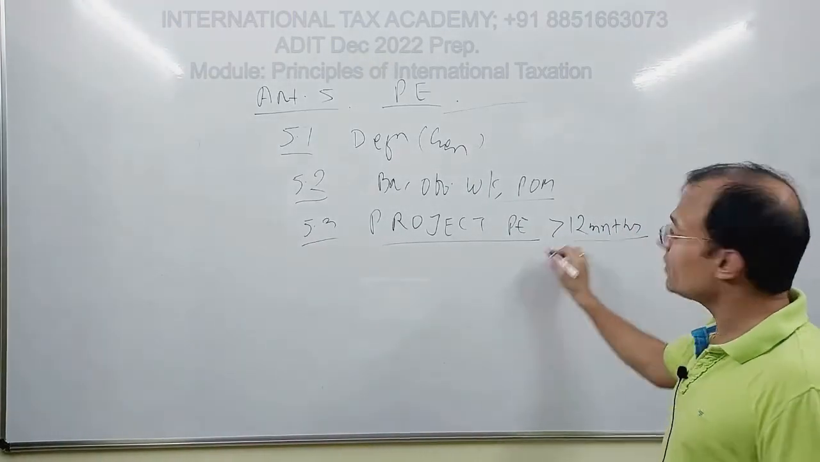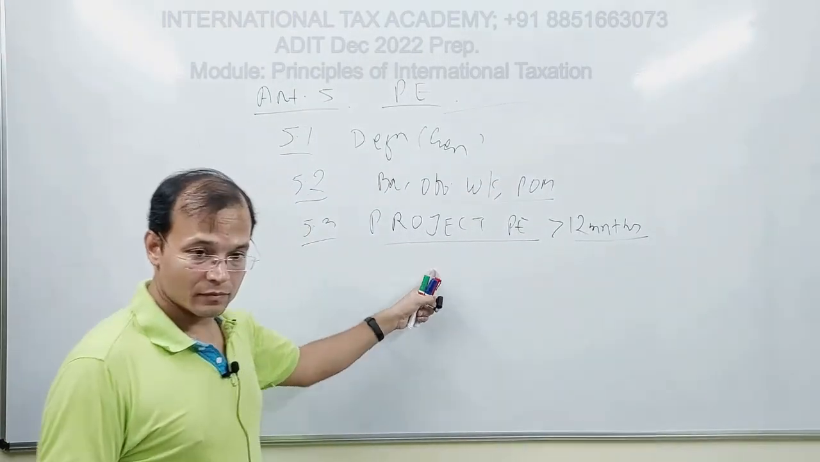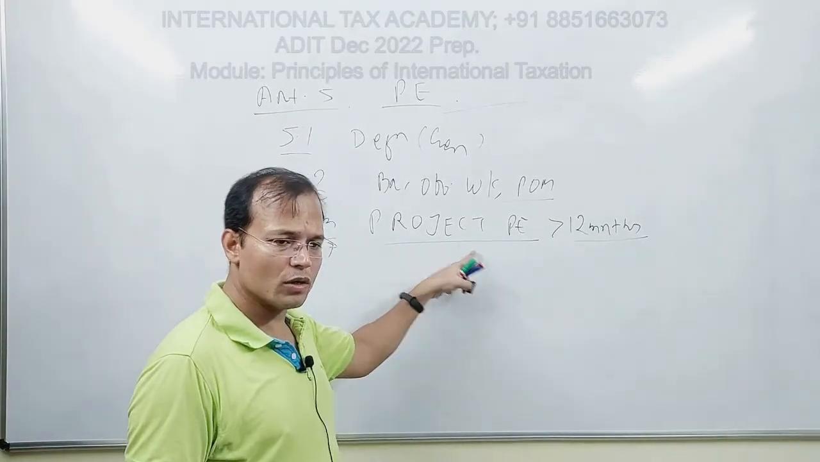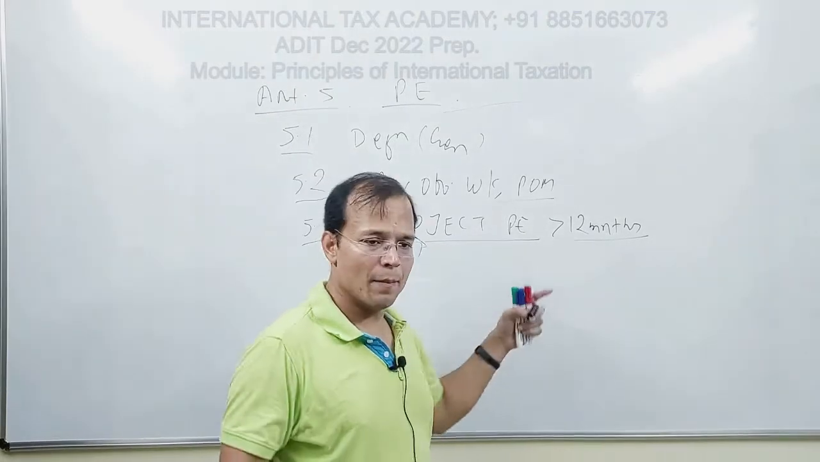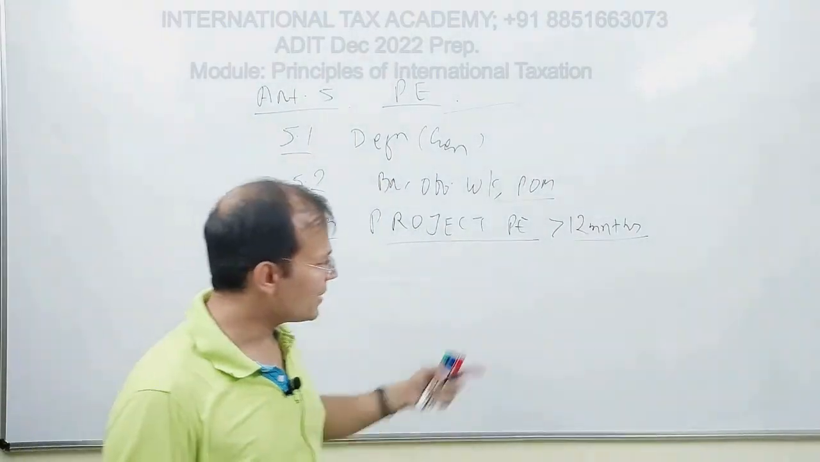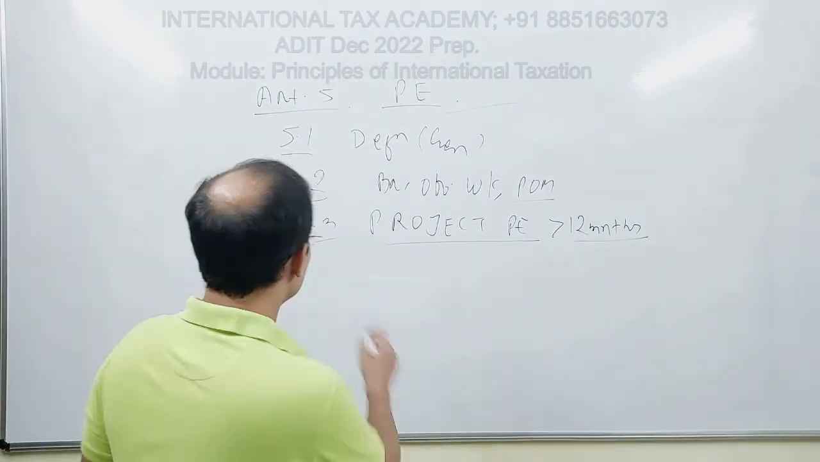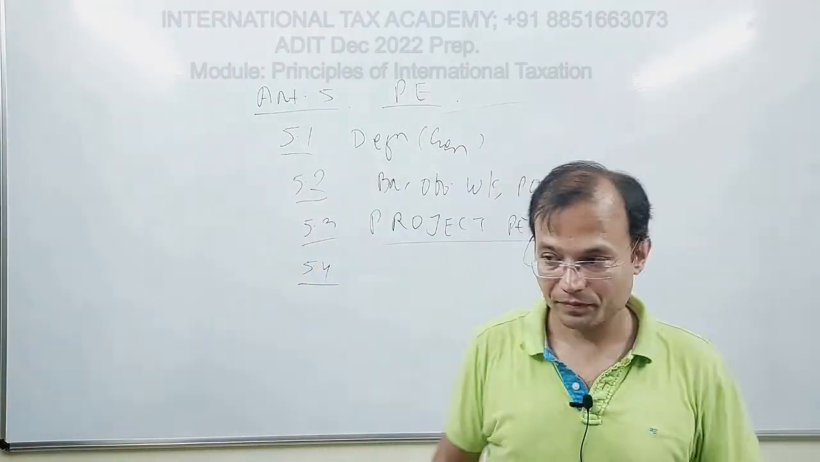So there is an activity duration threshold of 12 months. I'm simply going through the structure. Project PE: although Article 5.3 doesn't use the words project PE, this is the normal nomenclature used, and you have a threshold of 12 months. Project PE.